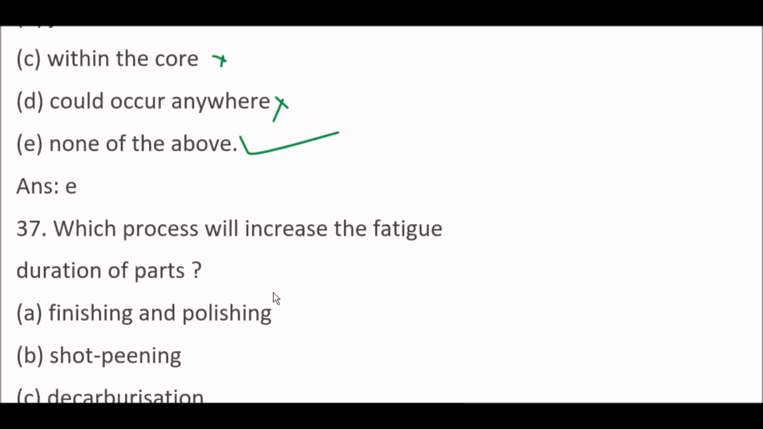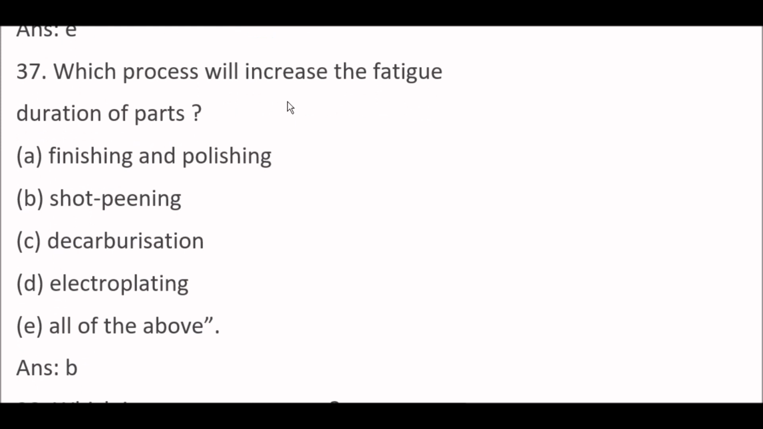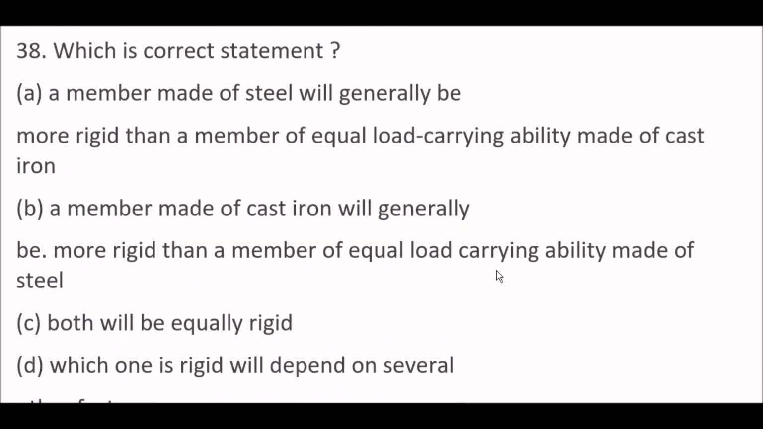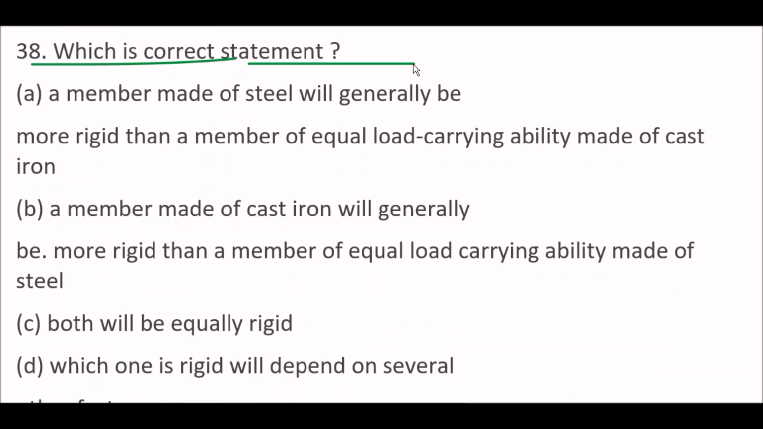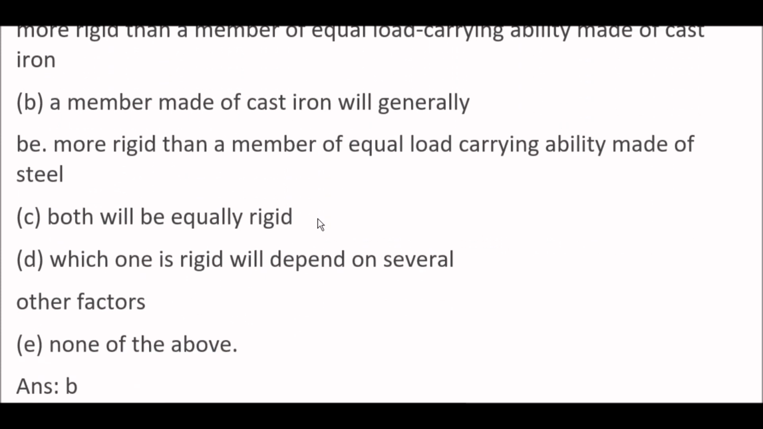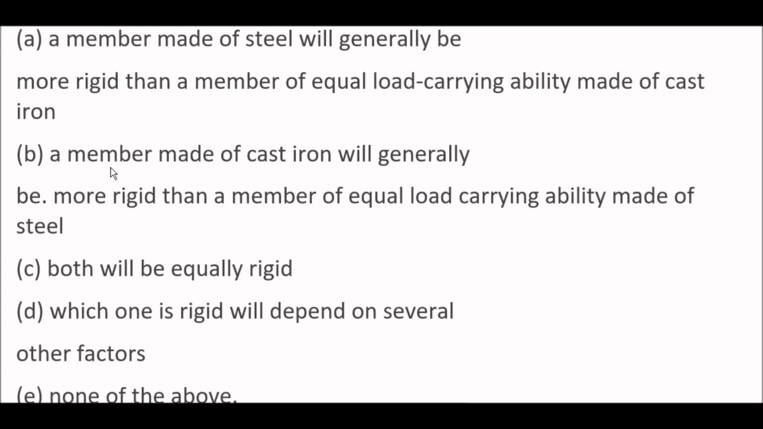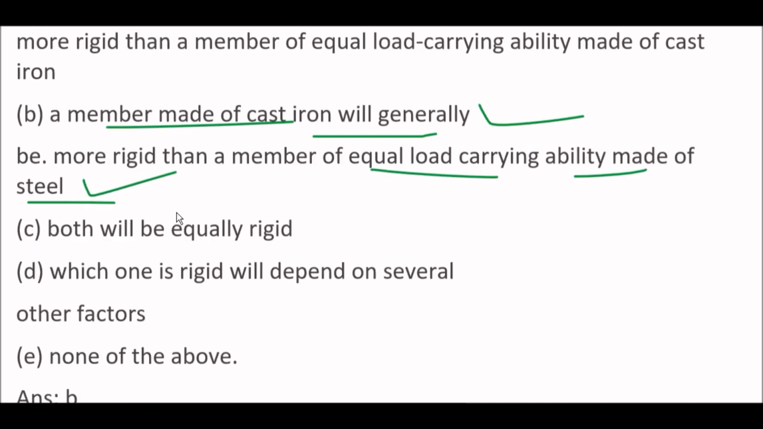Okay. Next question. Which process will increase the fatigue duration of parts? Option B, shot peening. Shot peening as a process will increase the fatigue duration of parts. Next question. Which is correct statement? So right answer is option B. A member made of cast iron will generally be more rigid than a member of equal load carrying ability made of steel is right statement here.